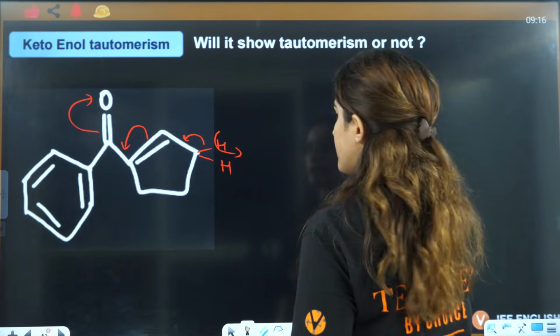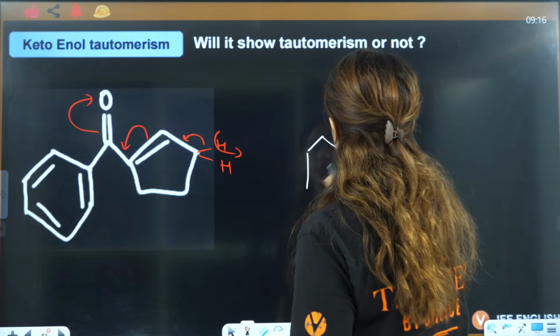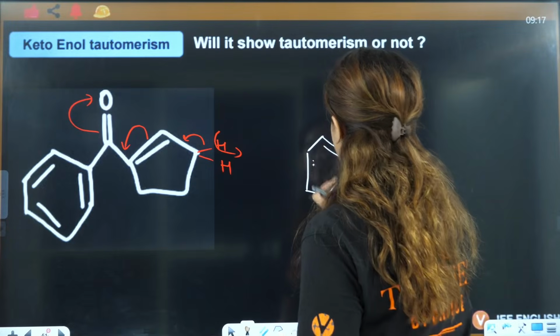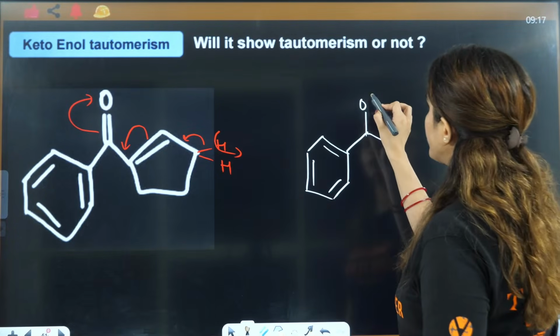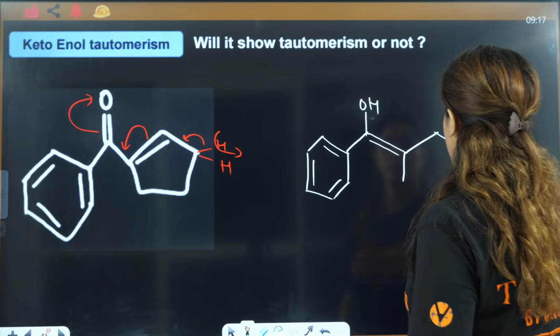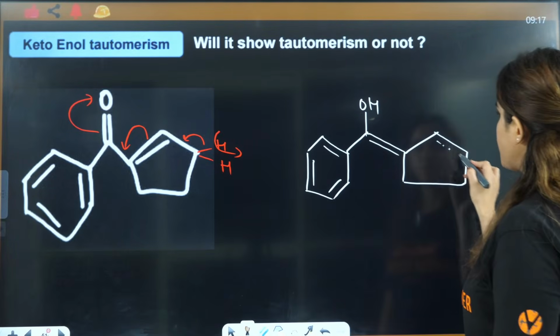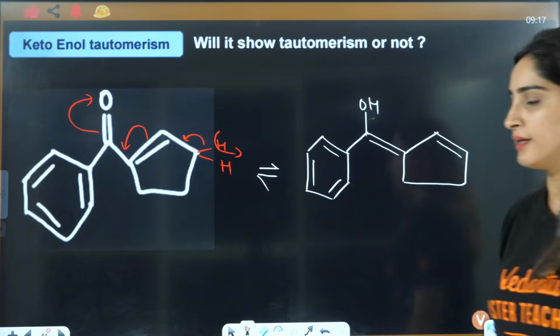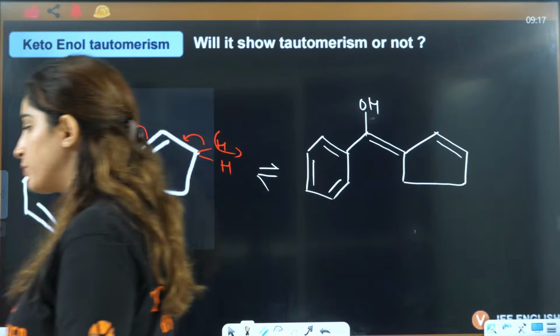This will remain like this, this will be benzene, right? This will convert to OH. This will be a double bond, this will be 1, and here this bond will shift here. This is going to be the tautomer here, right? This is going to be the tautomer here.